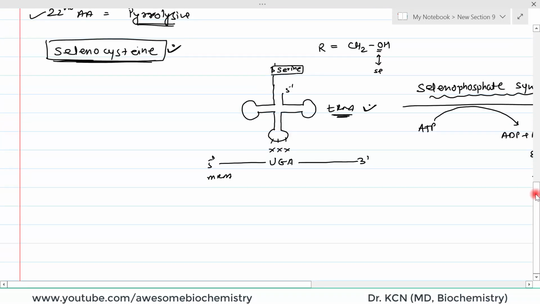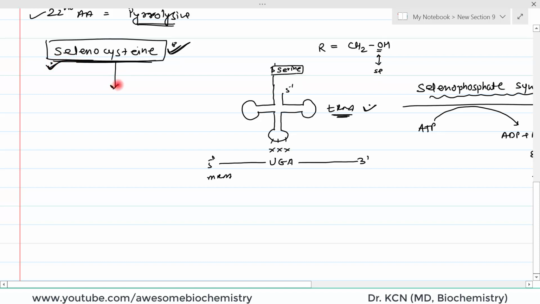We can see that selenocysteine is inserted during protein synthesis, translation, only. That is why we call selenocysteine a standard amino acid, the 21st standard amino acid. Now, you may ask why we are discussing so much about selenocysteine. See, whenever selenocysteine occurs in a protein, it plays a very big role in the function of that protein.